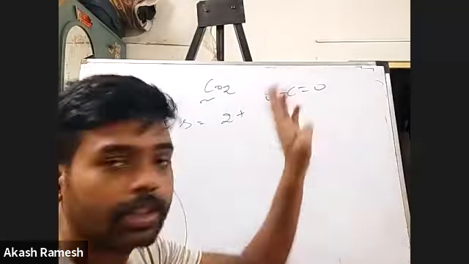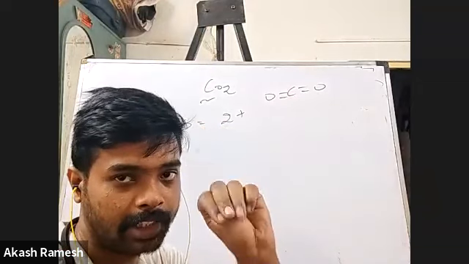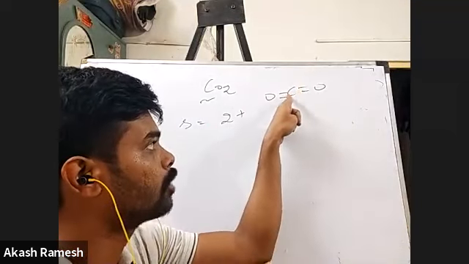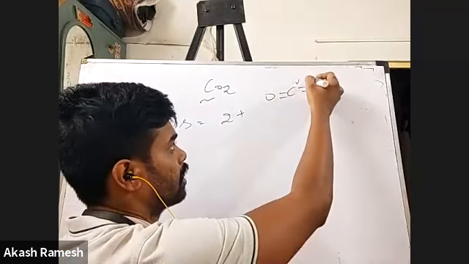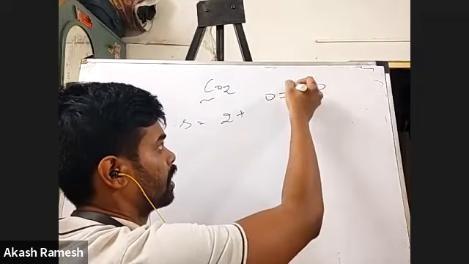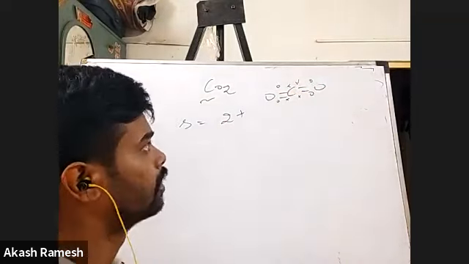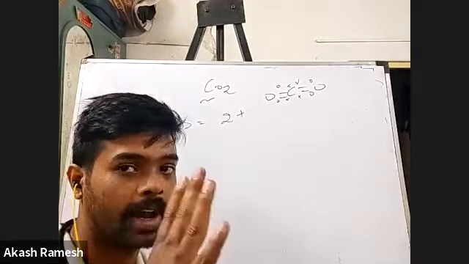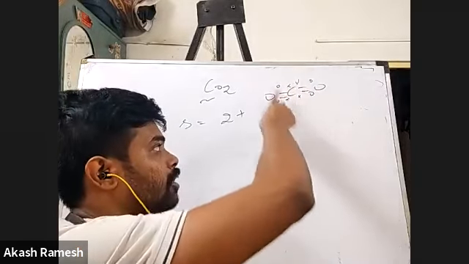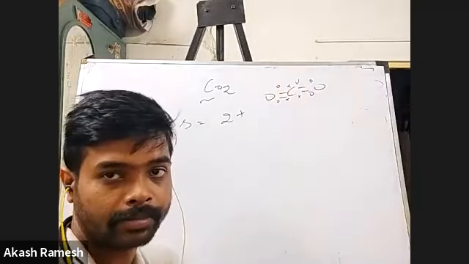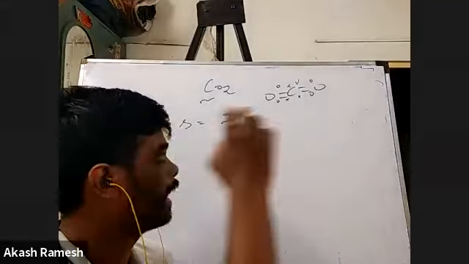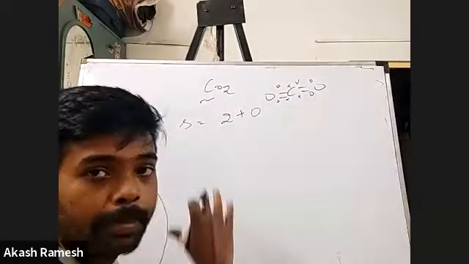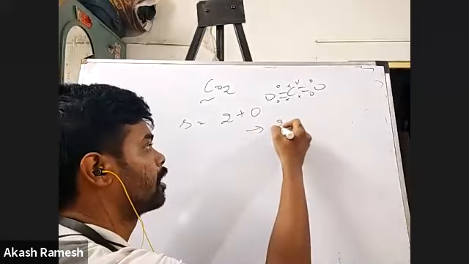So I have 4 valence electrons in carbon, and you can see all 4 of them are involved in bonding. Say 1 electron here, another electron here, and so on. The cross marks represent the valence electrons of carbon. There are 4 valence electrons, and all 4 are involved in the bonding. And obviously there is no lone pair, correct? So 2 plus 0, there are no lone pairs on the carbon atom. So obviously the steric number is 2.